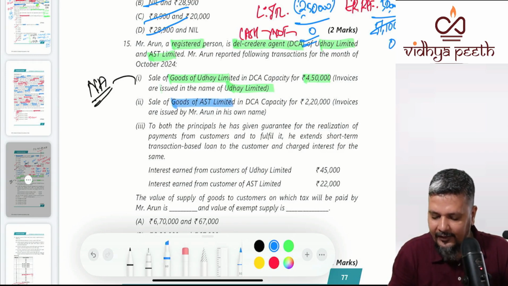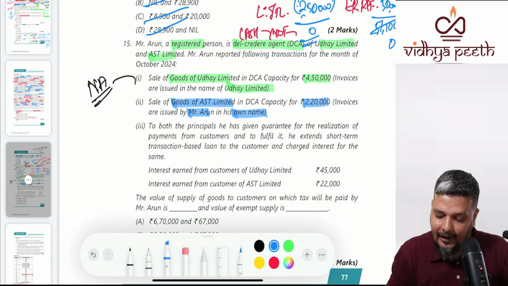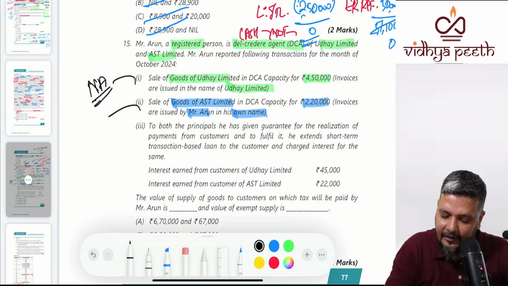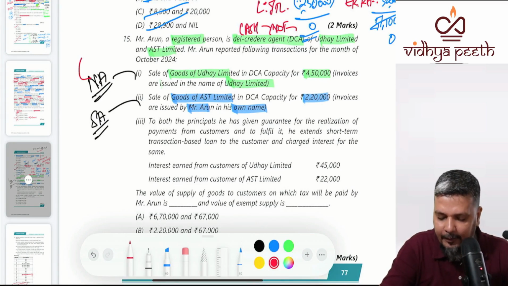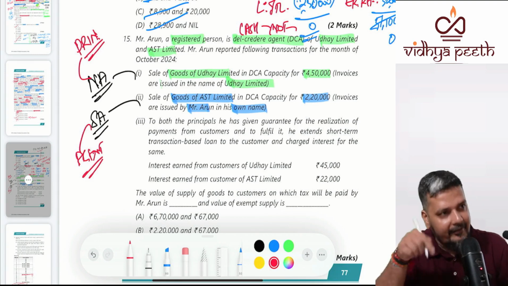Sale of goods of ASC Limited in the capacity of del credere agent, 2,20,000. Invoices are issued by Arun. Is he a normal agent or special agent? Normal agent means it will be reported in the principal's turnover. Special agent means it will be included in his turnover.